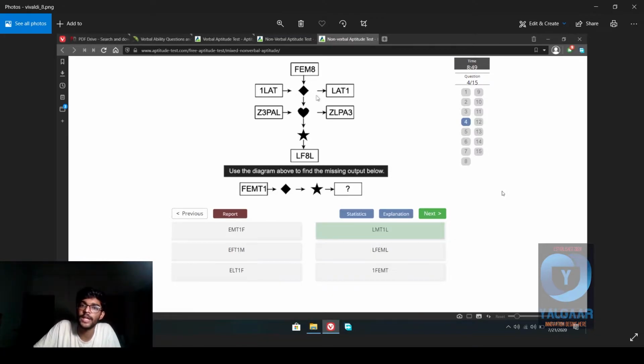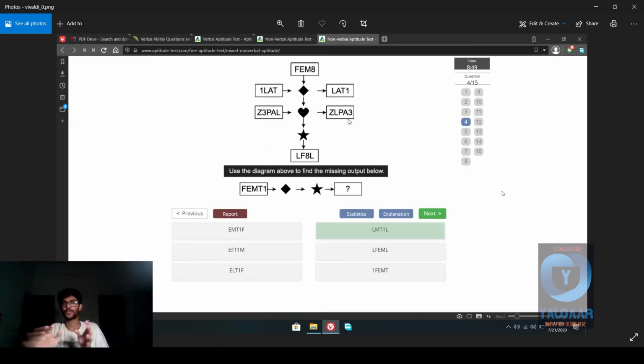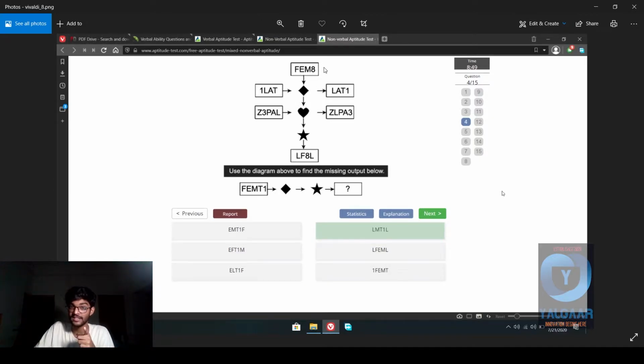One LAT goes into the diamond and the one goes to the right, or it gets shifted to the last position. Similarly, Z3PAL goes into the heart symbol, and then the 3, which is the second letter, gets shifted to the last position. So the diamond takes the first letter and moves it to the last position. The heart operator takes the second letter and puts it in the last position. So by that logic, FEM8 goes into the diamond, and the first letter becomes the last letter.